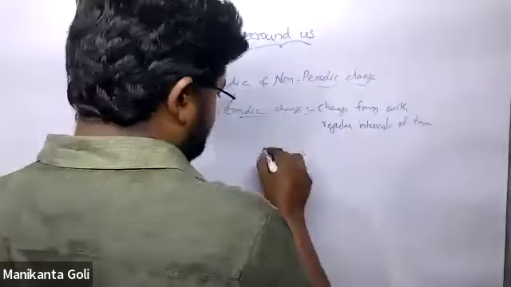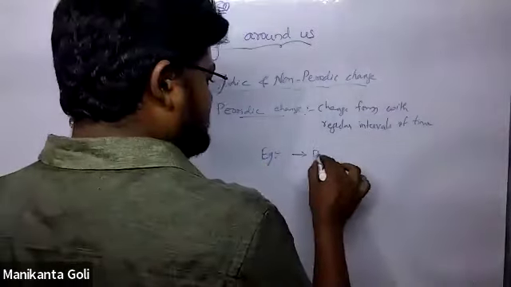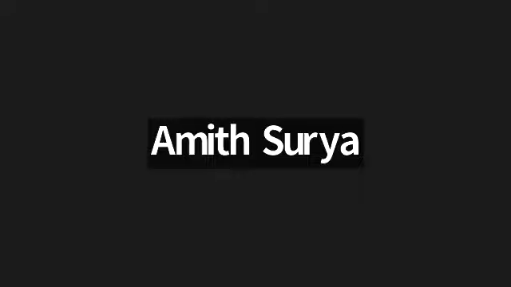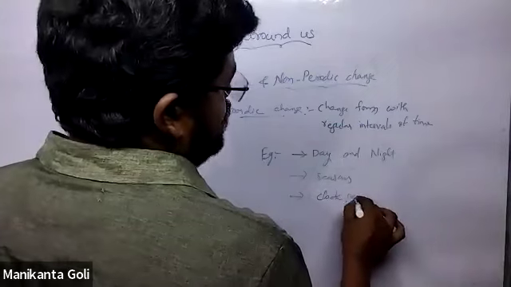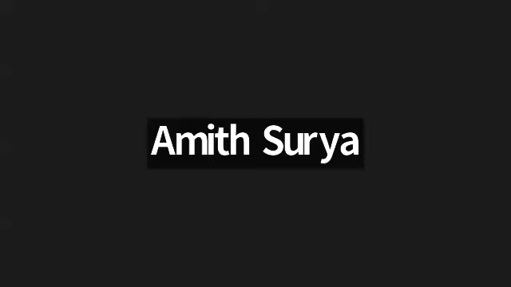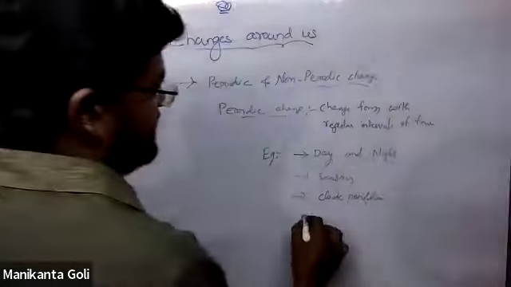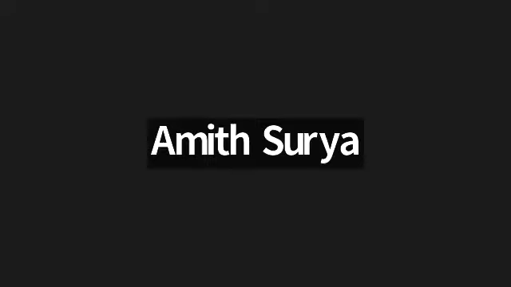Example: day and night. Very good. Movement of the hands of the clock. Rotation of clock pendulum. Rotation of the earth. Swinging of the pendulum. Movement of the moon is also periodic change. Rotation of earth. Date.